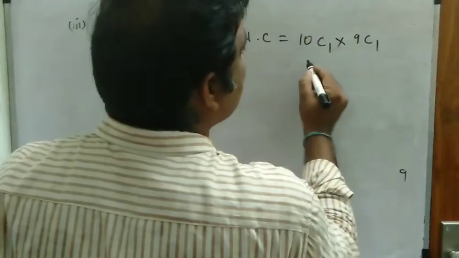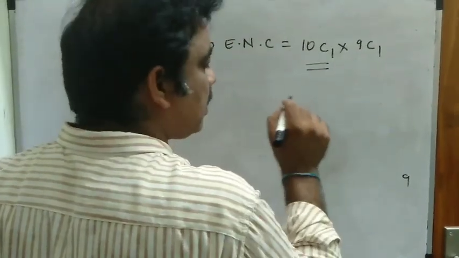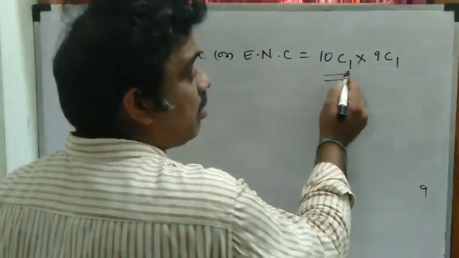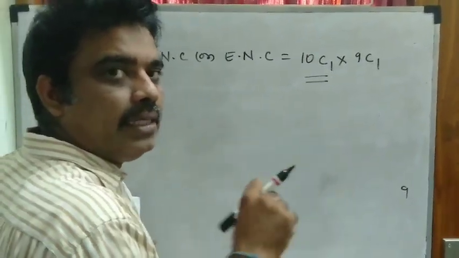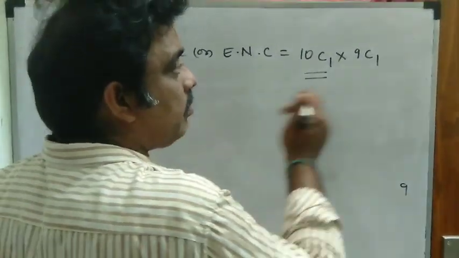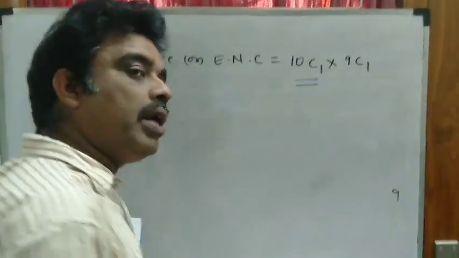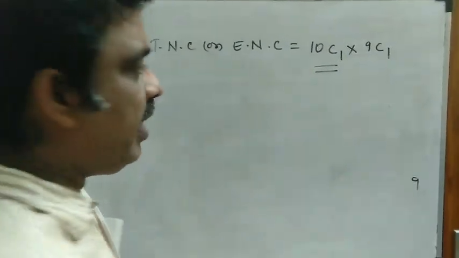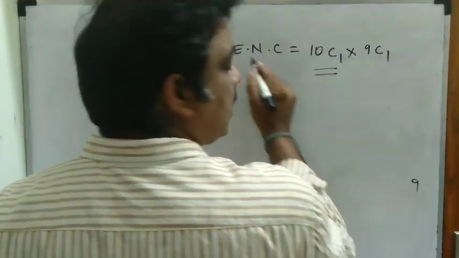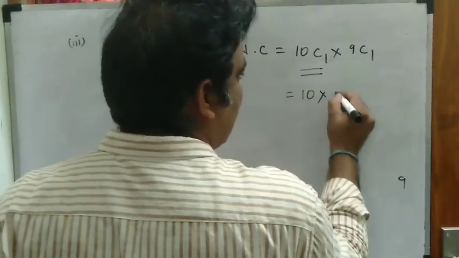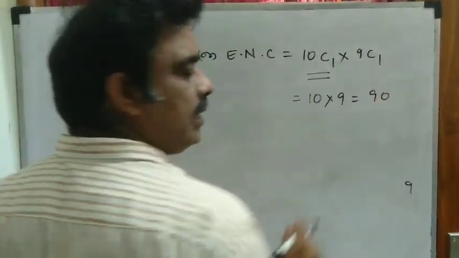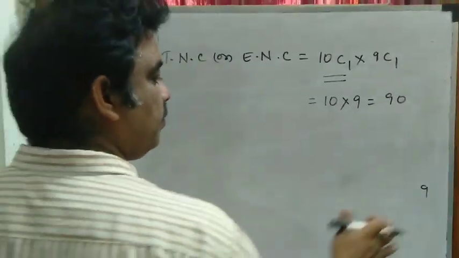So the total number of ways, or exhaustive number of ways, is 10C1, that is 10, and 9C1 is equal to 9, that is equal to 90.